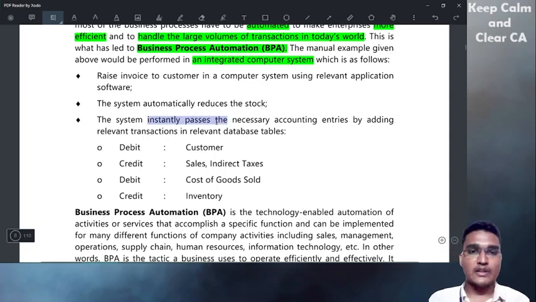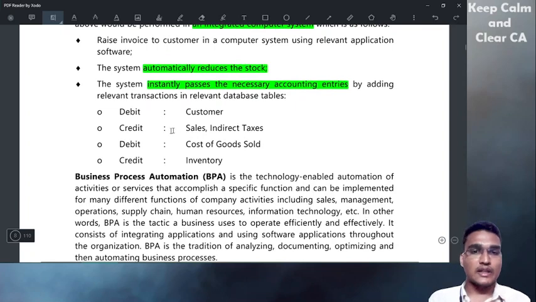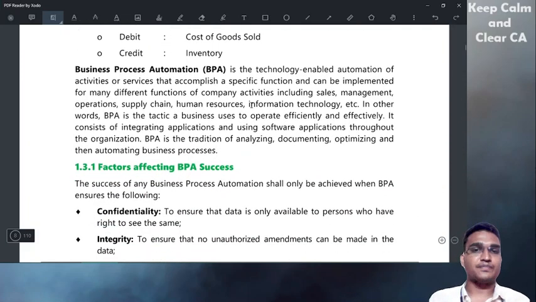The system will instantly pass the necessary accounting entries. Sales entries will be passed. If it is a cash transaction, then a cash or bank account entry will be passed once the invoice is raised. It automatically reduces the stock, and database tables will be updated to debit the customer, credit sales. Indirect taxes will also be updated in Tally, and also cost of goods sold will be debited, credit inventory. Just go through this and you'll understand.